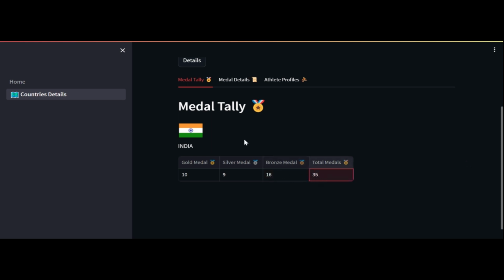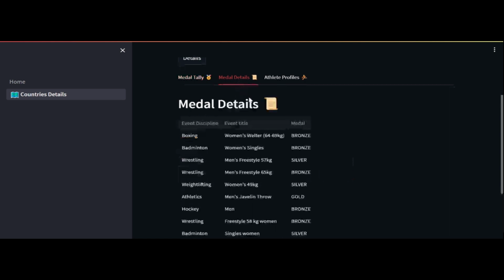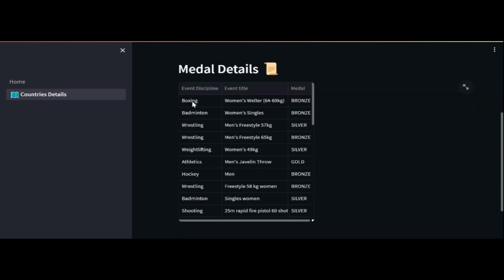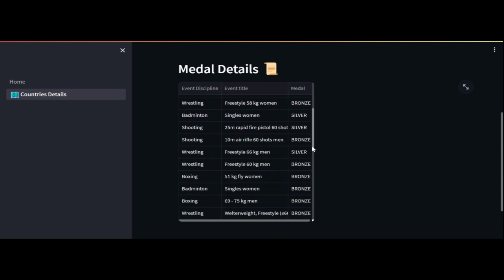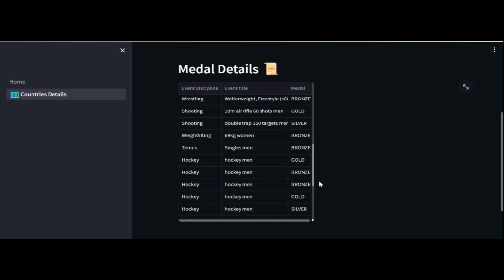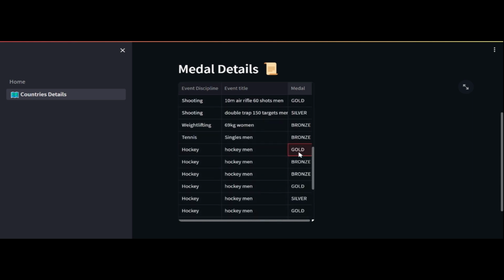Similarly, you can check each medal's details in the medal detail tab. Here you can check we won a bronze medal in boxing. Similarly, the last gold we won was in athletics, which is the men's javelin throw, and you can check all the previous medals, such as hockey gold medals and all previous medals.